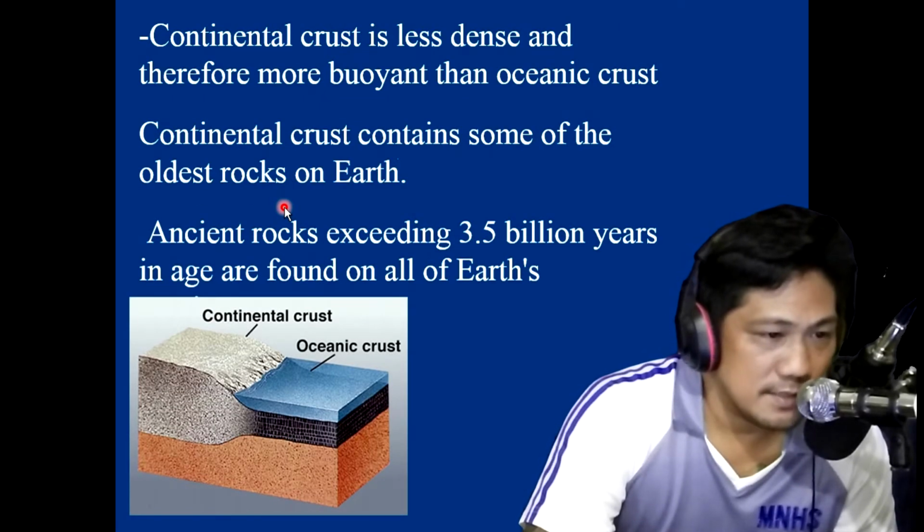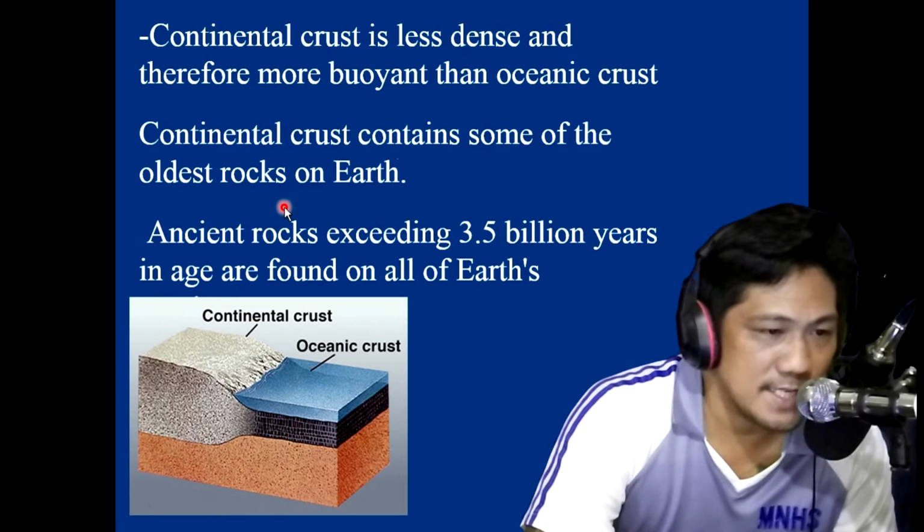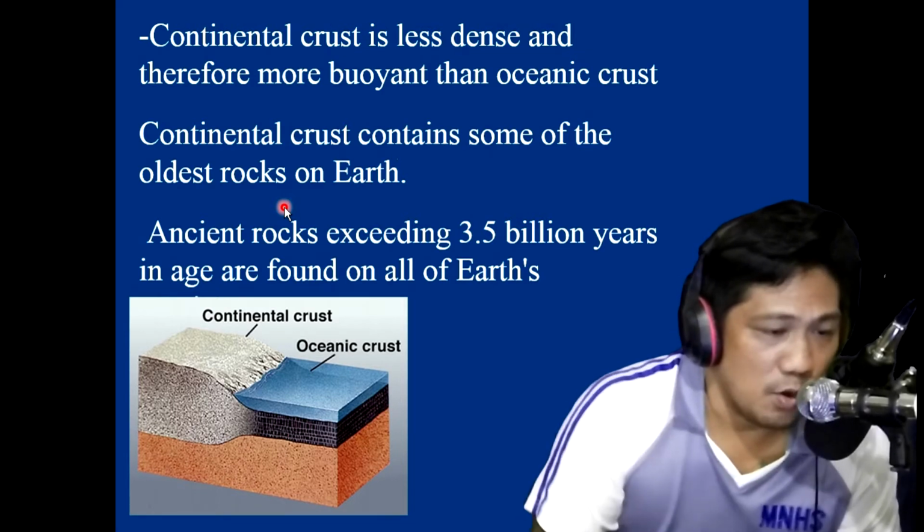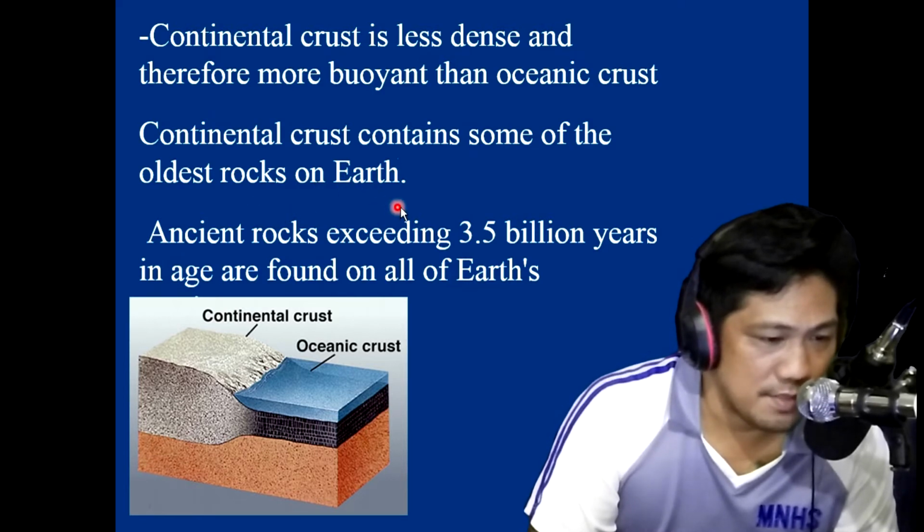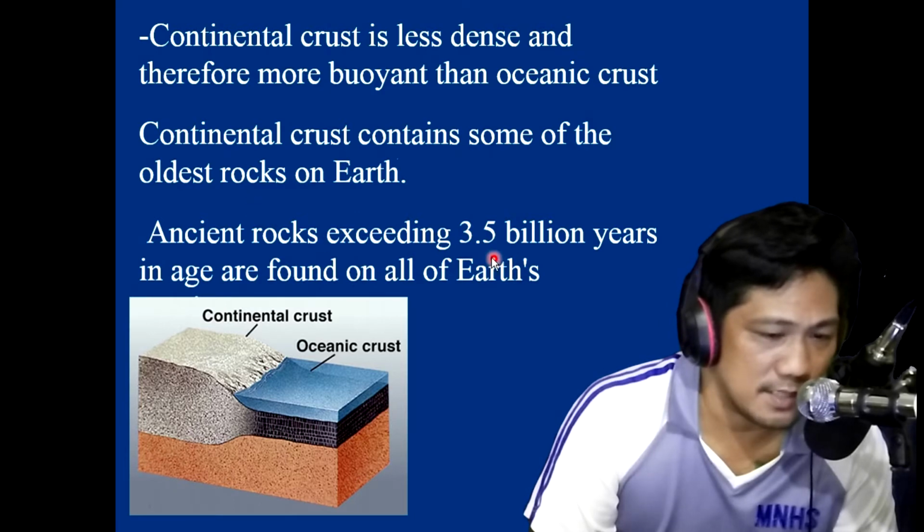As I've said again, continental crust is less dense and therefore more buoyant than oceanic crust. So, mas gaan siya kaysa oceanic crust. Continental crust contains some of the oldest rocks on Earth. And ang pinakatigulang nga nakitaan nga rock nga naa sa continental crust is about 3.5 billion years old.